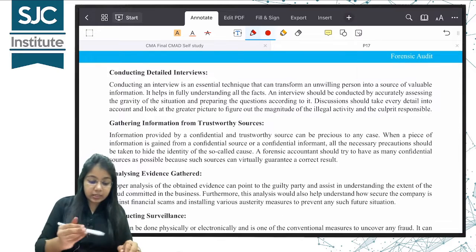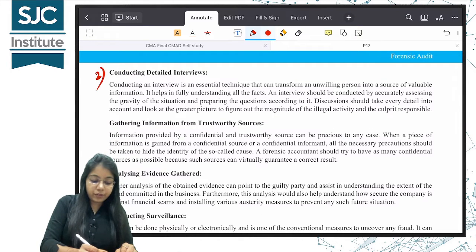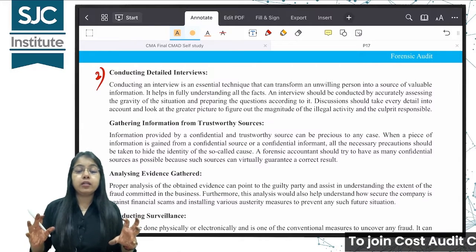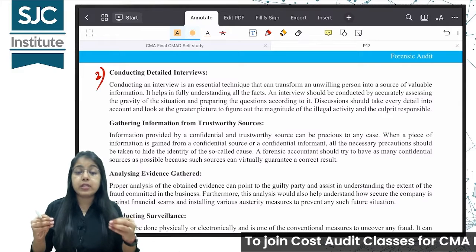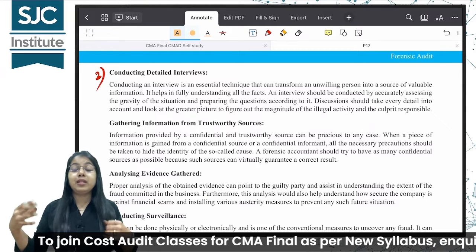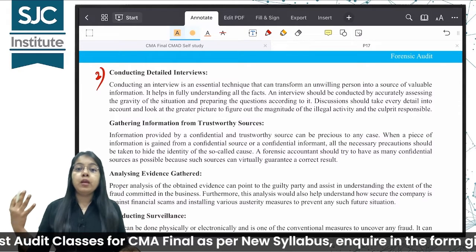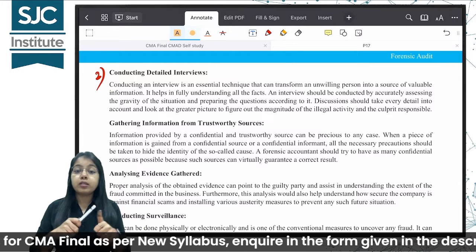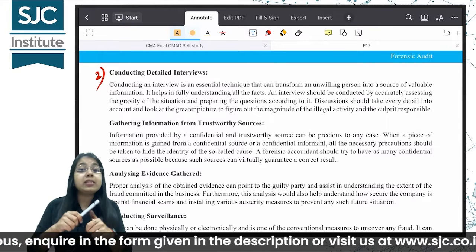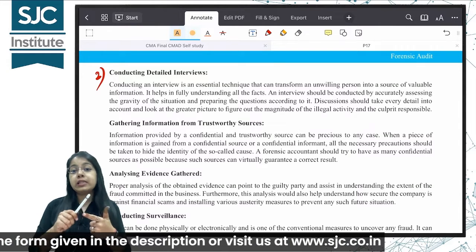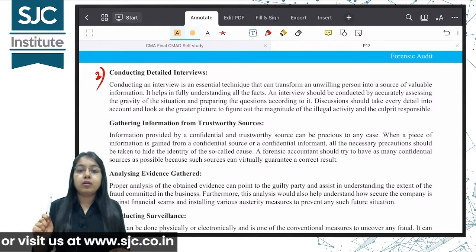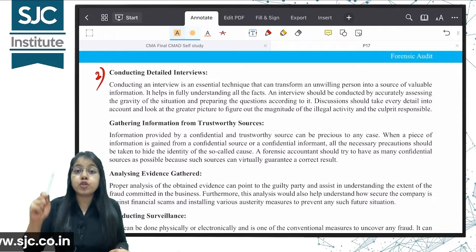Second is conducting detailed interviews. So interview is a very important audit technique when it comes to forensic audit. The auditor should conduct detailed interviews with the employees, with the witnesses, with the whistleblowers. अगर कोई whistleblower है तो उससे भी डिटेल में इंटरव्यू करनी है हमें. Now when we are interviewing, one very important thing is we should first understand the objectives of the audit. किससे इंटरव्यू करनी है और क्वेश्चंस क्या पूछने हैं. इफ यू आस्क द राइट क्वेश्चंस यू विल गेट टू योर एंड. Okay, you will achieve what you are wanting to achieve.